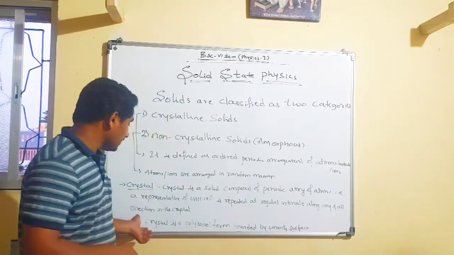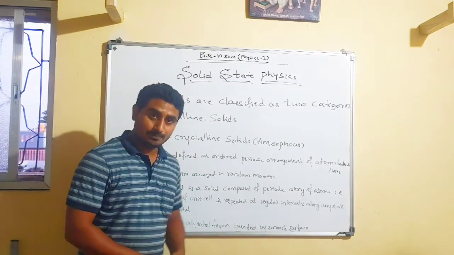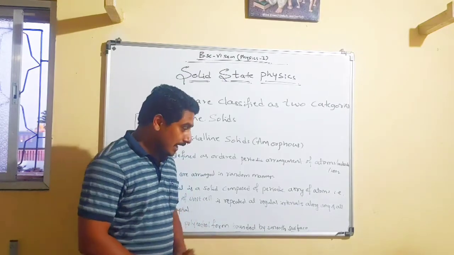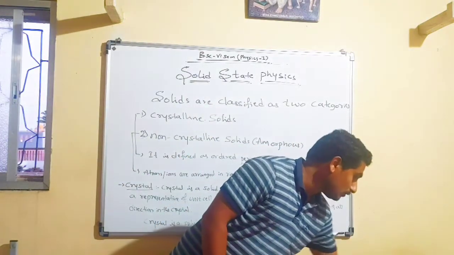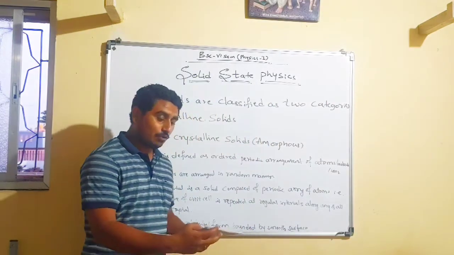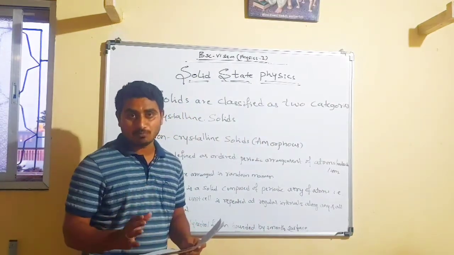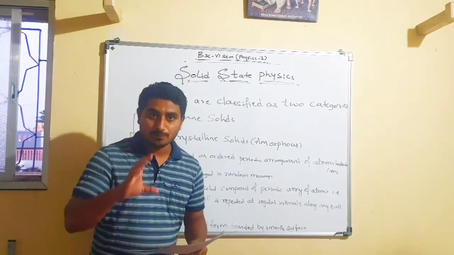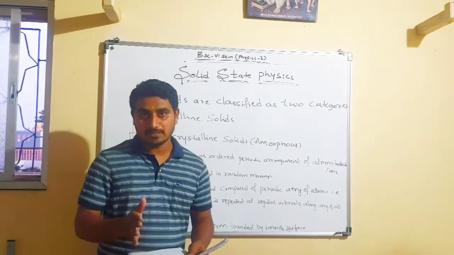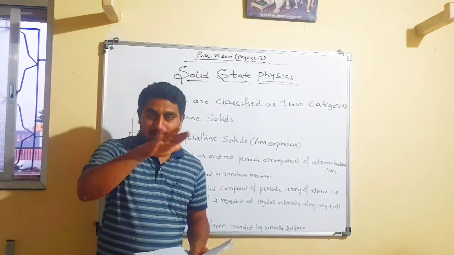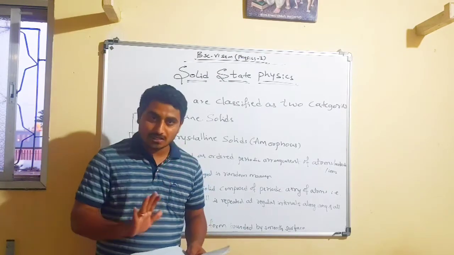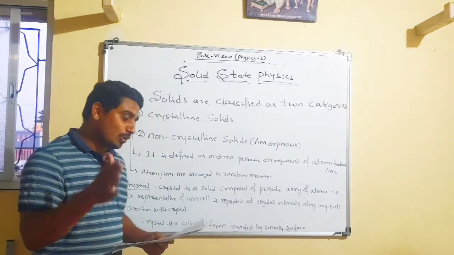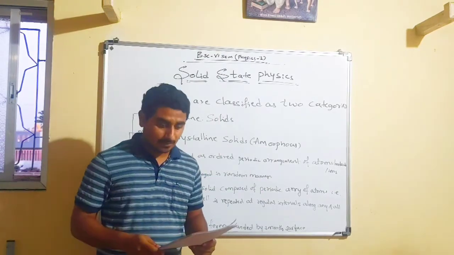Again, a crystal is a polyhedral form bounded by smooth surfaces. And what is polyhedral? Polyhedral means a solid formed by plane faces. For example, consider one cube. A cube has 6 faces, all the faces are parallel to each other, and these are plane faces. So polyhedral means a solid formed by plane faces.